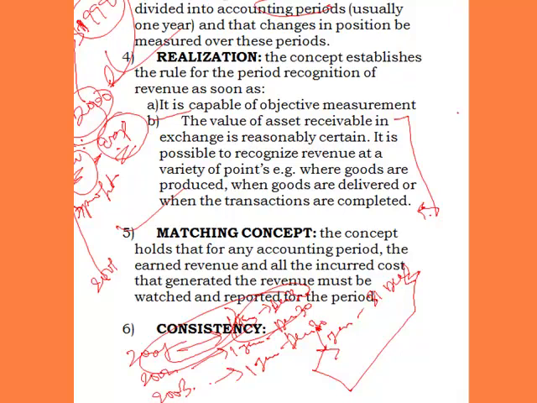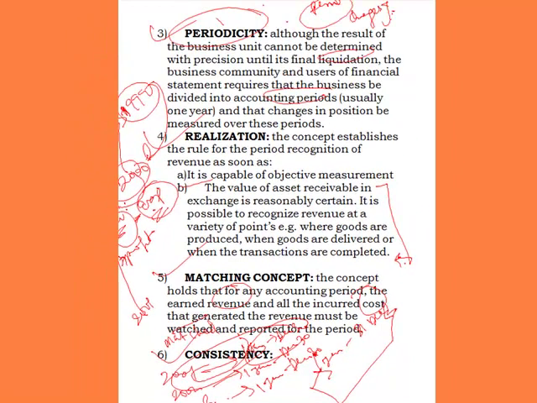The matching concept holds that for any accounting period, the revenue and all the incurred costs that generated the revenue must be matched and reported for the period. It means it is the revenue and the cost for the period that should be matched for you to determine the profit of the period. That is that. The next one is the consistency concept.